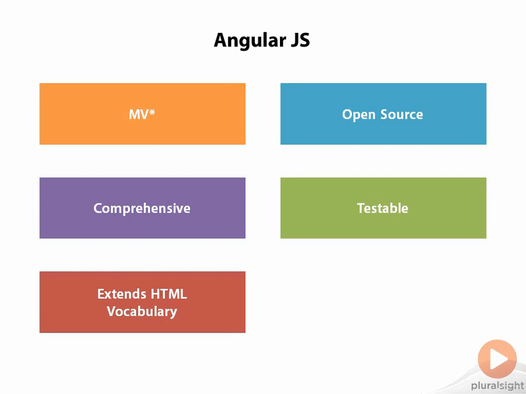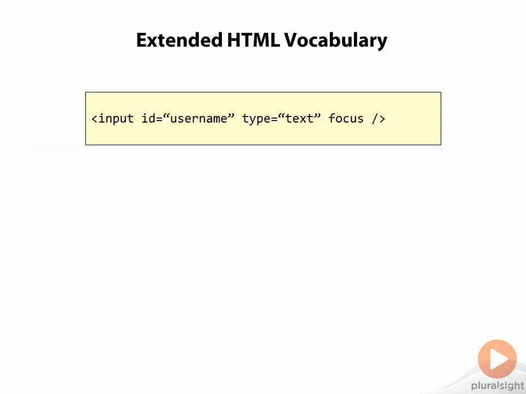Let's look at some examples of this. Here I have a simple input tag, but look at this last property. This is a custom attribute that I might build that tells Angular to make the element have focus when the page loads. What some of you may recognize is that HTML5 already has an attribute like this. It's called autofocus. So HTML5 is already thinking along these lines. The problem is that that property only works in newer browsers. A custom directive like this one can work in a much wider range of browsers through the magic of Angular.